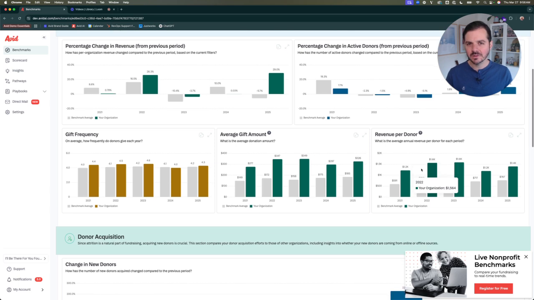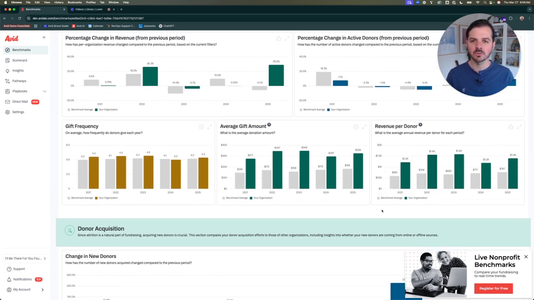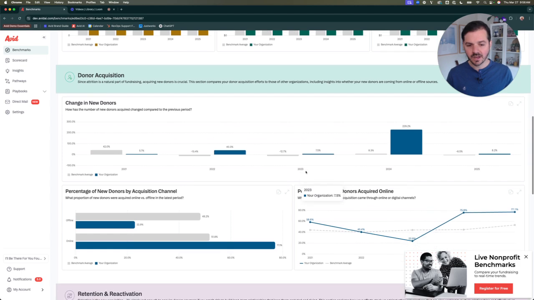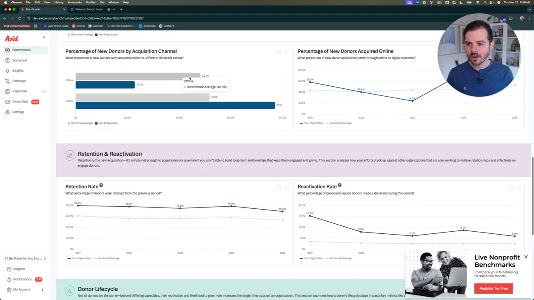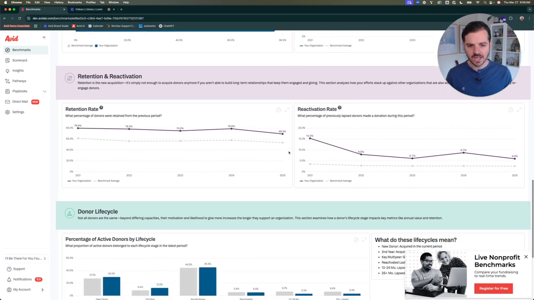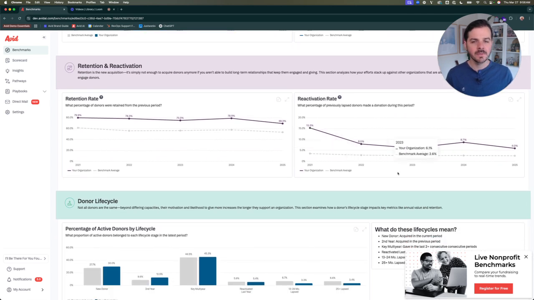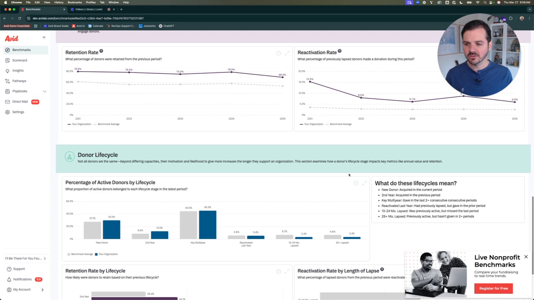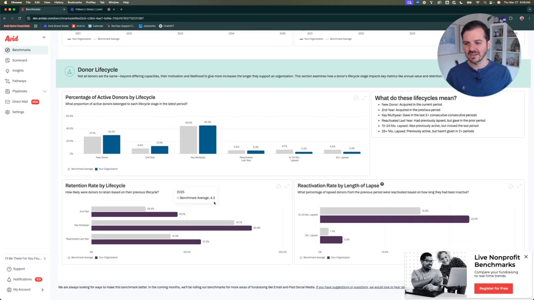But you can also drill into a lot of other interesting things that many benchmark reports aren't able to surface to you, but are really critical in helping you understand where you should go next in your program. Everything from deeper insights on donor acquisition and where they're coming from, all the way to retention and reactivation rates to see how you're reactivating those donors over time compared to other organizations. You can start to drill into donor life cycle data to see not just those new donors, but how they're moving into a second-year relationship, into a third-year or key multi-year relationship, and so on and so forth.